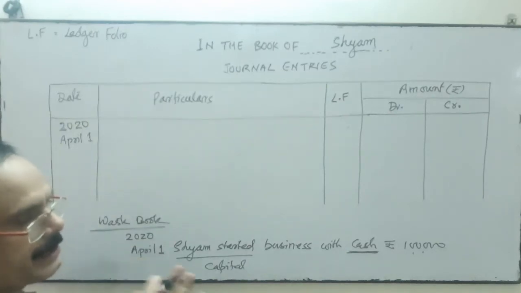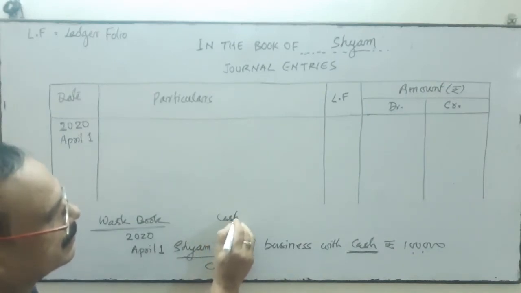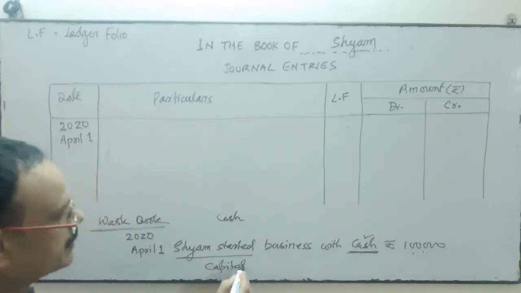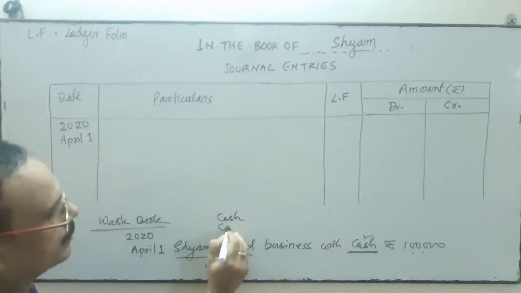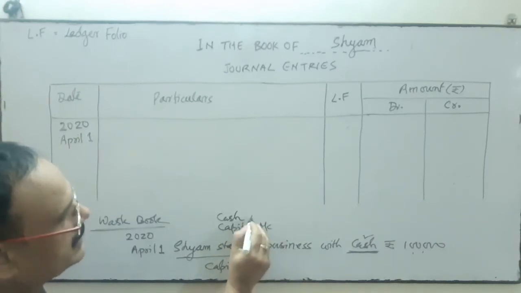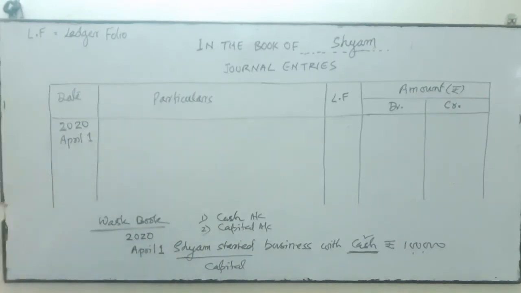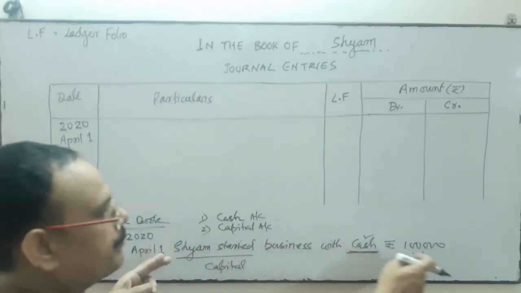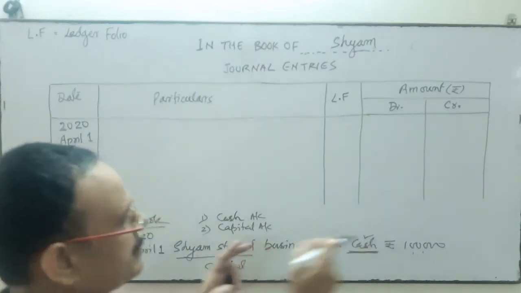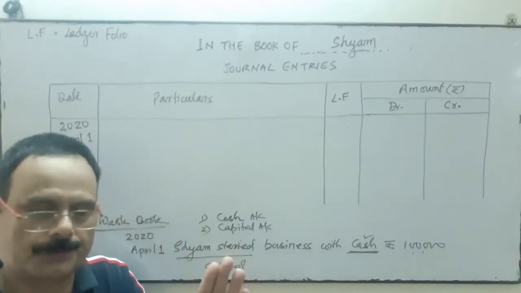So two accounts are involved. One is cash account, another is capital account. We will find out which accounts are involved in this transaction always from the business point of view.